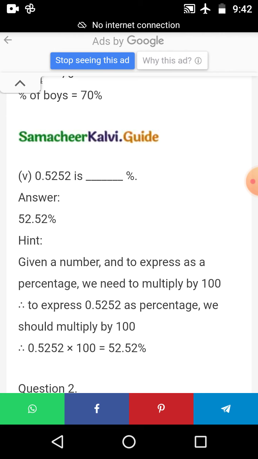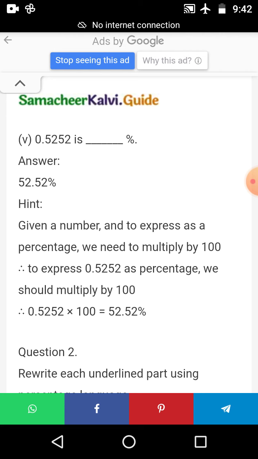See the fifth subdivision. 0.5252 is dash percentage. Here the number is given in decimal, isn't it? You convert into fraction and find the percentage. Multiply it by 100, then it will be percentage. That is also one method. Into any number, if we multiply with 100, we get the percentage.